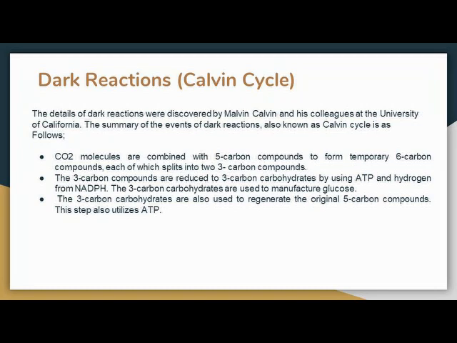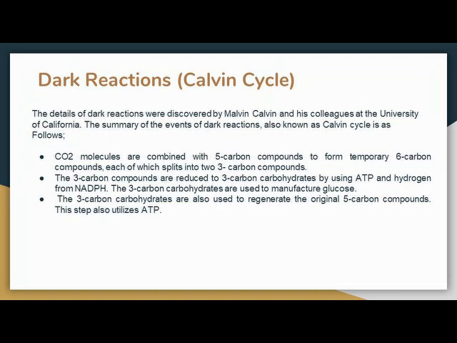Thus, 3 carbon compounds are reduced to 3 carbon carbohydrate by using ATP, meaning they gain electrons and energy from ATP and hydrogen from NADPH. The 3 carbon carbohydrate is used to manufacture glucose. The 3 carbon carbohydrate is also used to generate the original 5 carbon compound. This step also utilizes ATP.